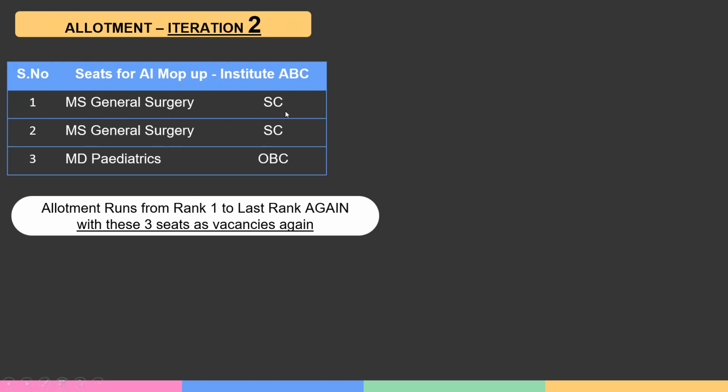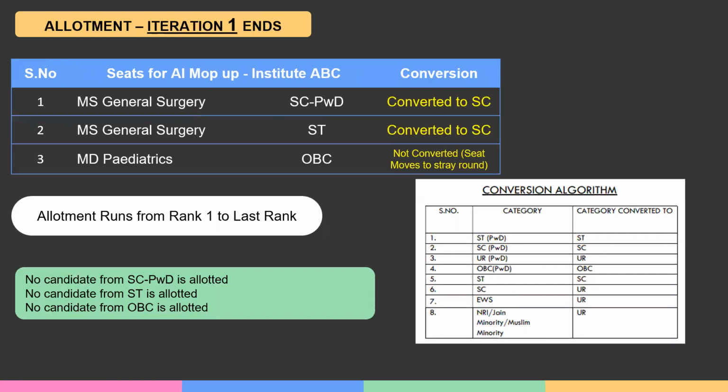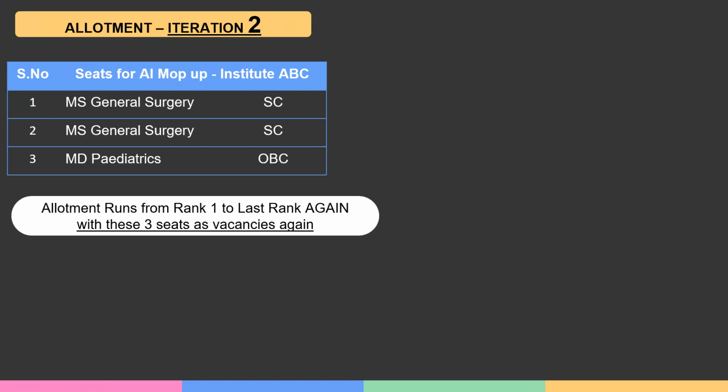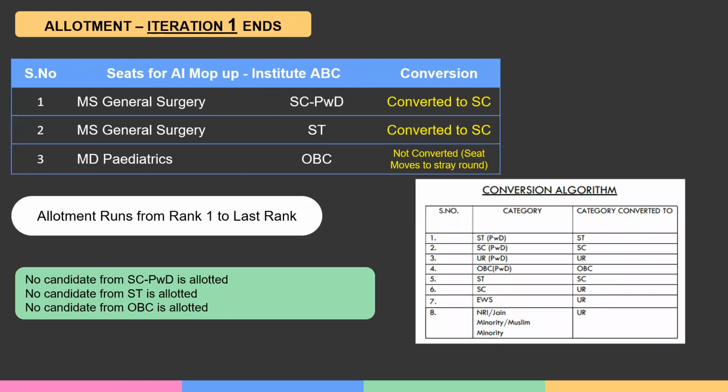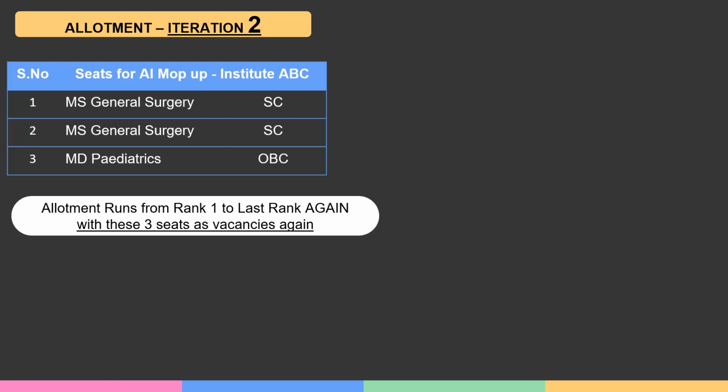Earlier, an SC candidate might not have got this MS General Surgery seat in iteration 1 because no such seat was available. Only an SCPWD seat was available. But the candidate filled in the choice very clearly during mop-up because they looked at this video and knew how conversion is going to happen, and did not miss out that choice. So the SC candidate filled in that MS General Surgery choice even though it was part of SCPWD, because it was part of the MCC choice list and clearly in order. Now that SC candidate may get the option to get this MS General Surgery seat during the second iteration.